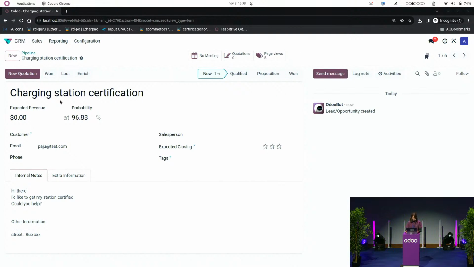And I will show you in my CRM pipeline that a new opportunity is available. So let's imagine I'm reaching out to the customer right now. So all the info about the customer are already pre-filled according to my website form. So I'm going to call the customer, and I'm going to move that opportunity to the qualified stage.